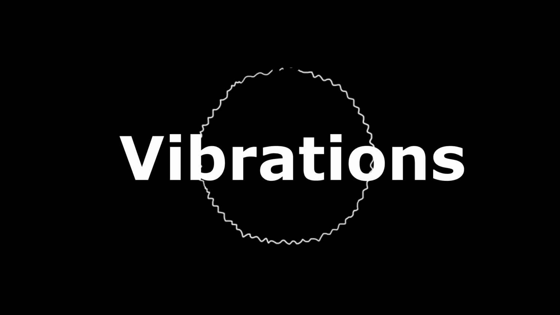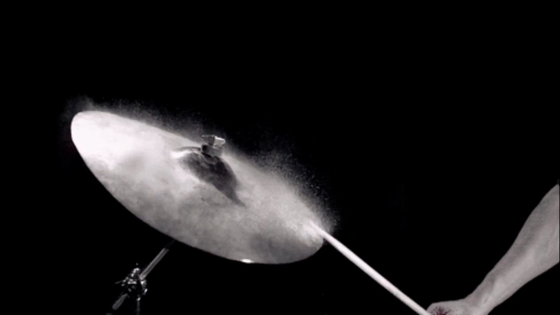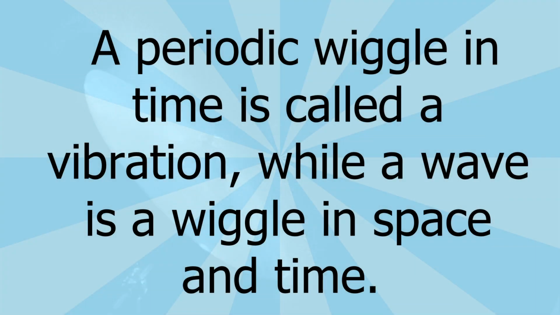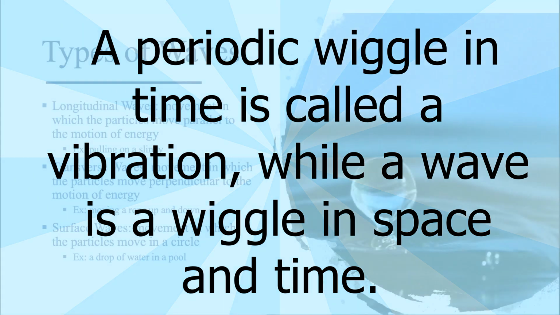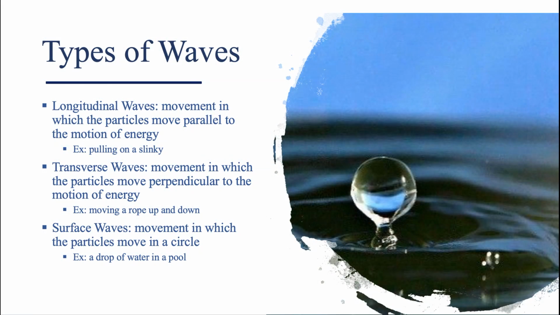The source of all waves, whether mechanical or electromagnetic, is something that is vibrating. A periodic wiggle in time is called a vibration, while a wave is a wiggle in space and time. There are three types of waves: longitudinal, transverse, and surface.